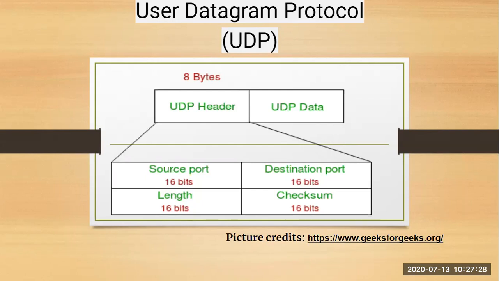Next is length, which is again 16 bits and identifies the header and the data stored in the UDP. Last is checksum. Checksum is the same as in TCP. It is a 16-bit field that allows the receiver to cross-check the incoming data for any corrupted bits or errors. So that is the User Datagram Protocol.